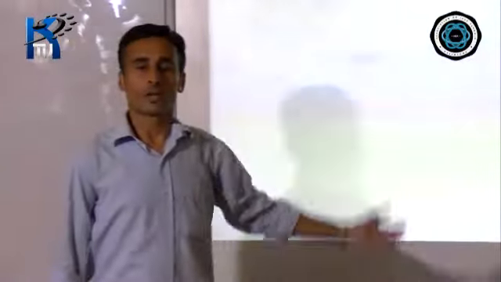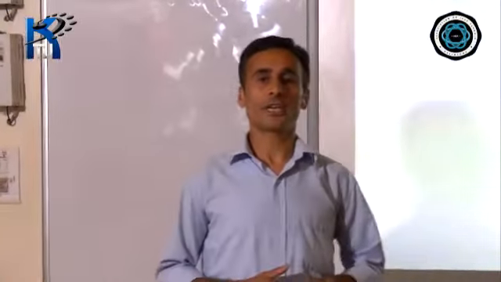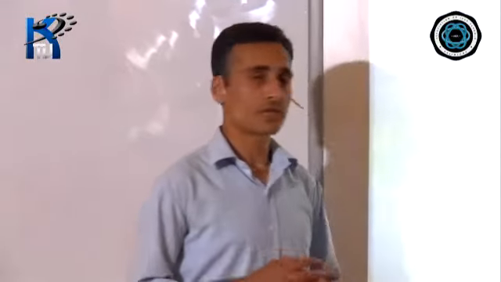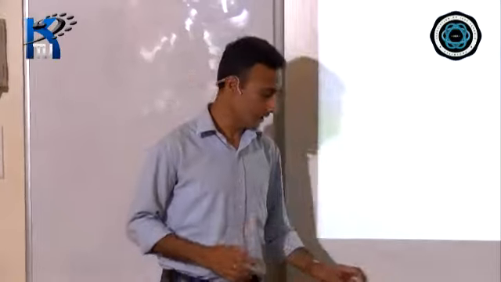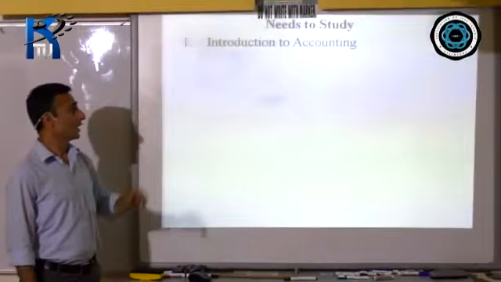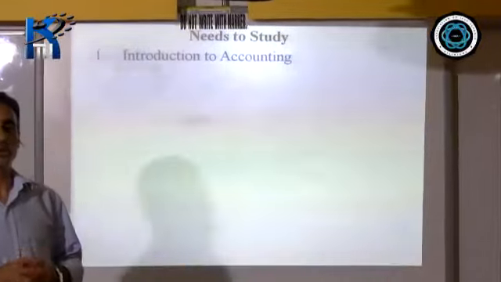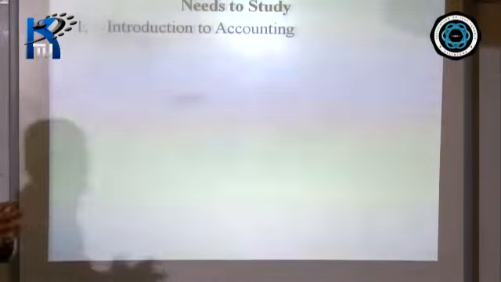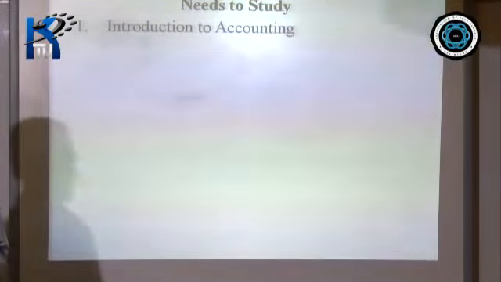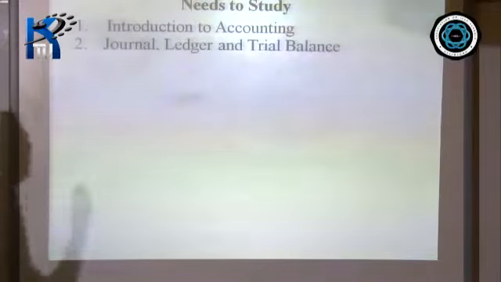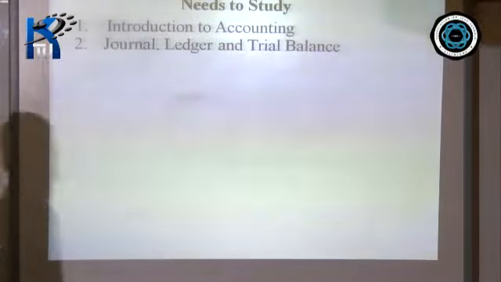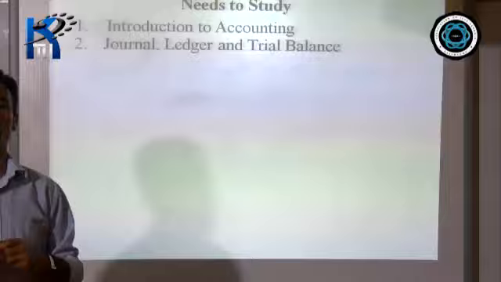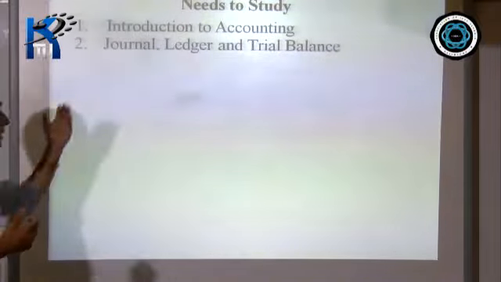Now after this, I'll go on to the content that you require to study in class 11. I would say this is the syllabus that you need to cover in class 11. Number 1, introduction to accounting. Here you will learn the meaning of accounting and how accounting is done, what is the usefulness of accounting, the importance of accounting, right? Then you learn about journal, ledger, and trial balance. Journal and ledger are the books of accounts where the records are maintained. We'll learn much about this.